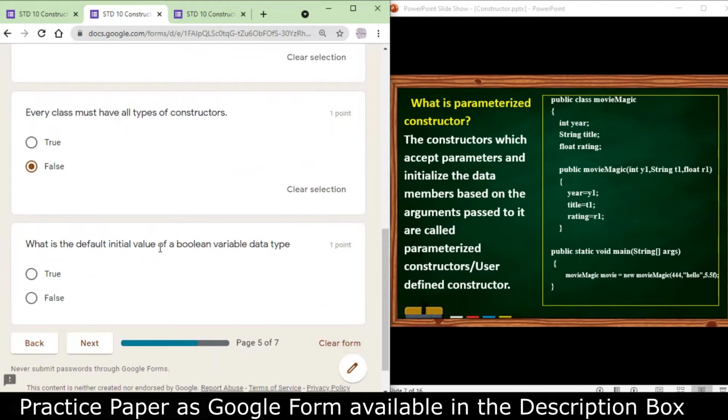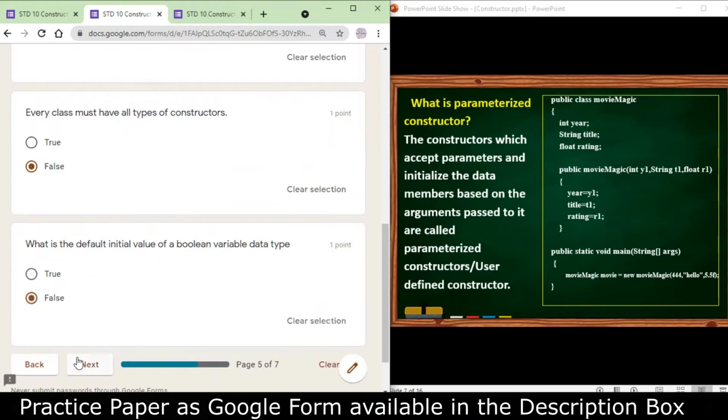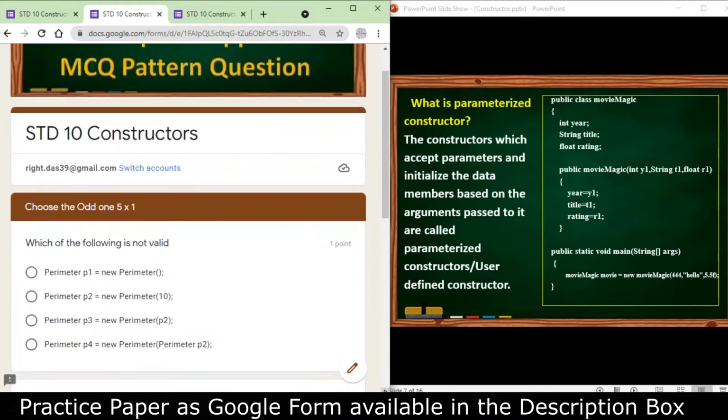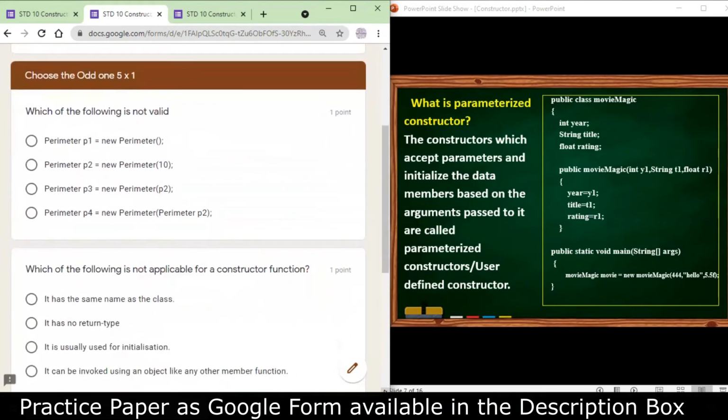What is the default initial value of Boolean variable data type? It is false. The default initialization value of Boolean variable. We go for the next question. Odd one out. So here you can see there are 4 lines of object creation. Now you can see the first one doesn't pass any parameters, so an object is only being created.